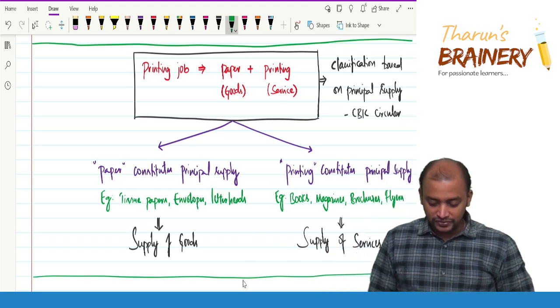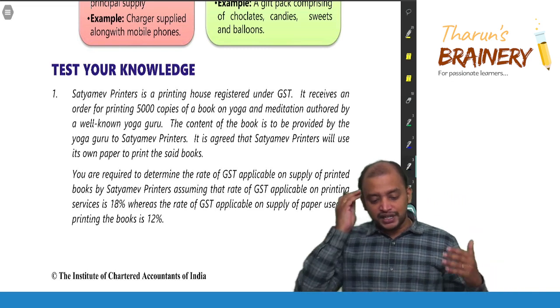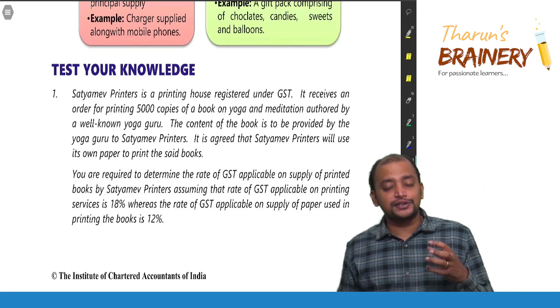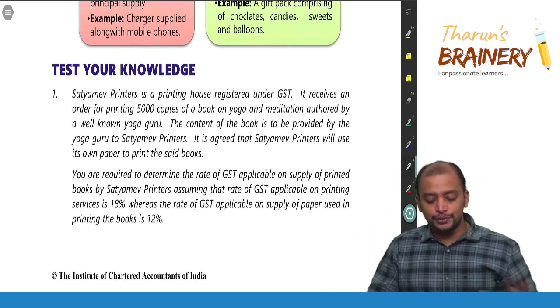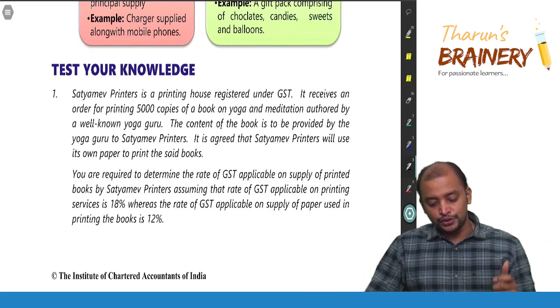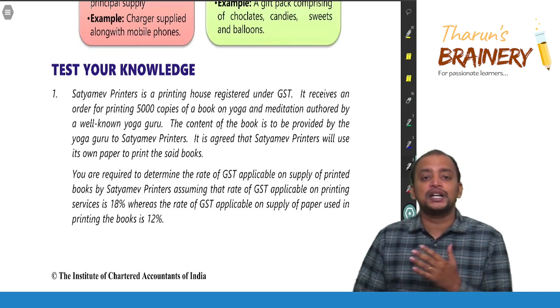Now, see this. Satyamev Printers is a printing house registered under GST. It receives an order for printing 5,000 copies of a book on yoga and meditation authored by a well-known yoga guru. Content of the book is provided by the yoga guru to Satyamev Printers. It is agreed that Satyamev Printers will use its own paper to print the said books.